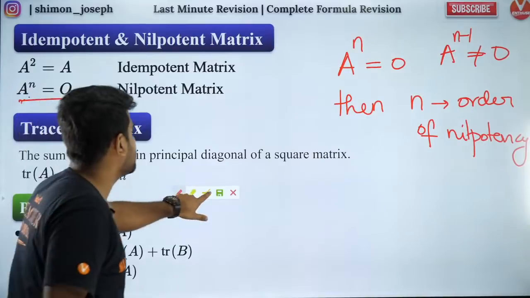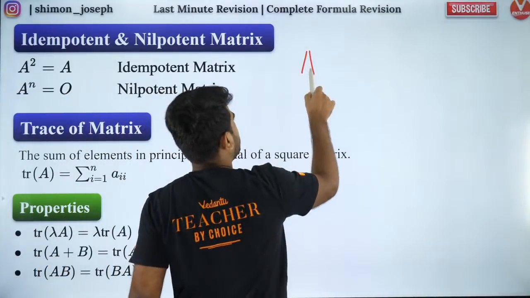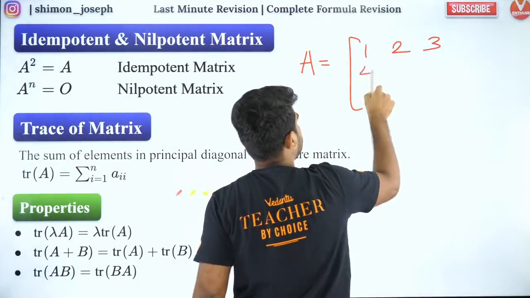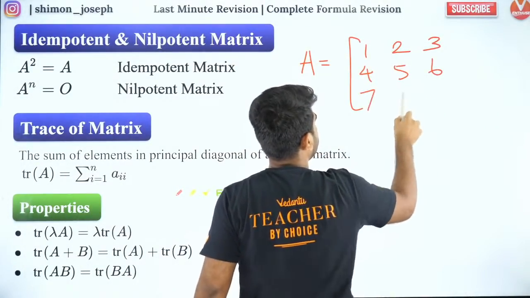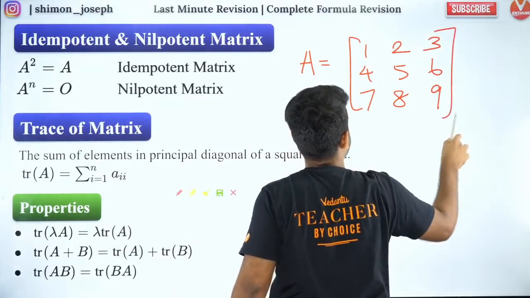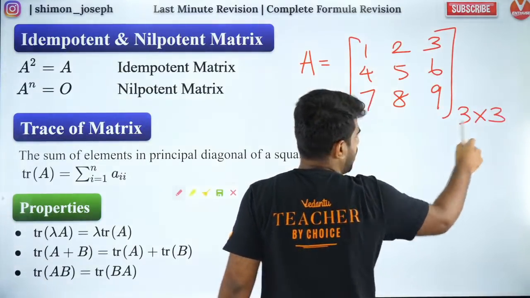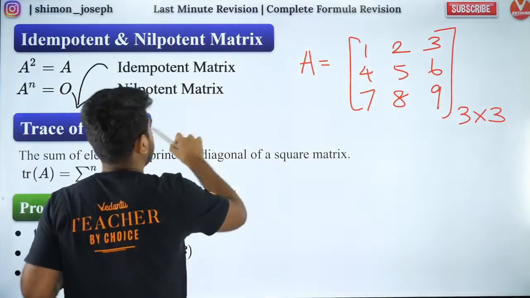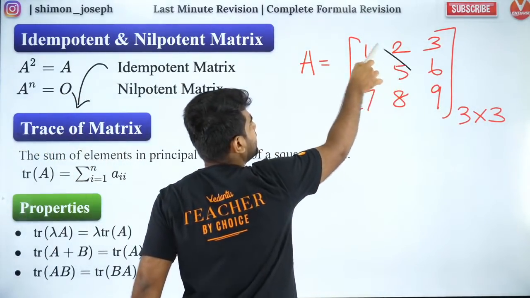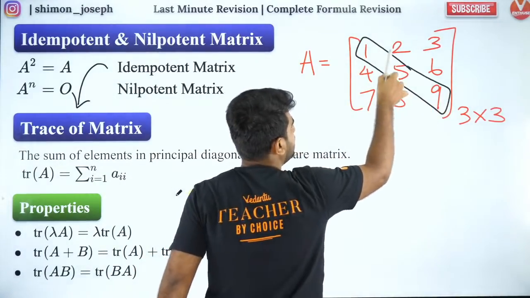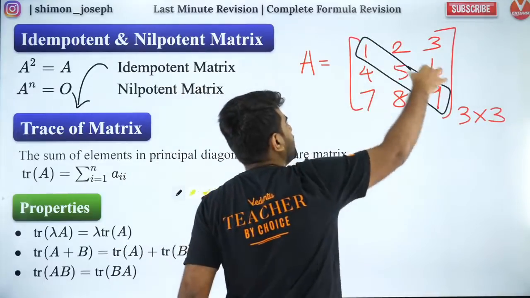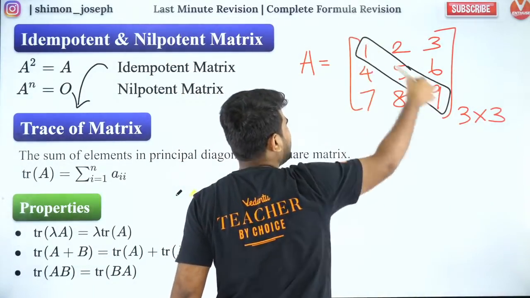Fantastic. What is trace of a matrix? Trace of a matrix is nothing but the sum of the diagonal elements. So let's say you have 1, 2, 3, 4, 5, 6, 7, 8, 9. This is called a square matrix. When you have a square matrix, let's say of order 3 cross 3, we can always define something called the trace of a matrix. Trace is nothing but the sum of the diagonal elements. Whenever you have a matrix, there is only one main diagonal. This is called the main diagonal of a square matrix.